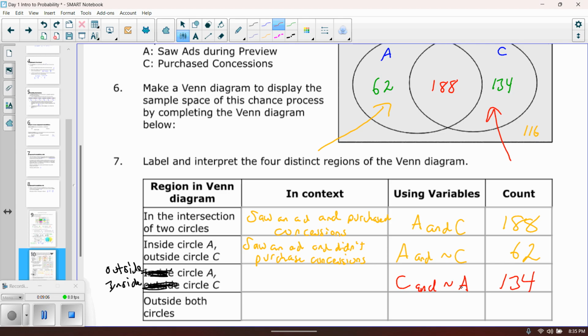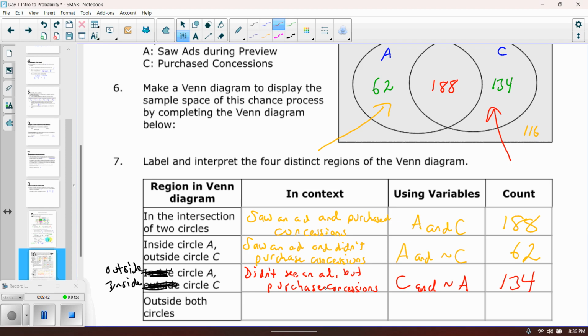So that's going to be people who didn't see an ad but still purchased concessions. That word just does not look at all like purchase. Okay, a little better.